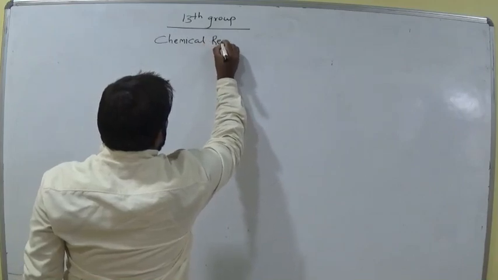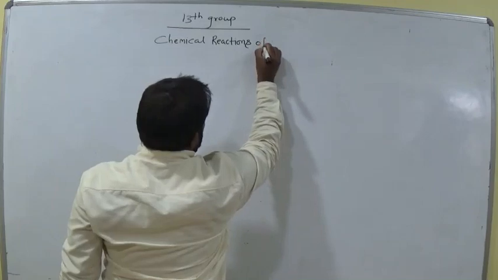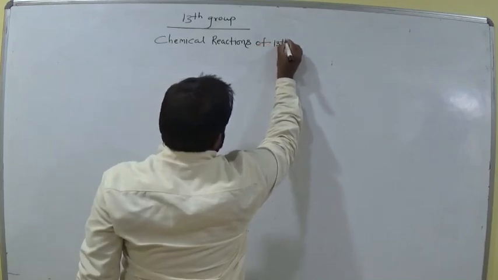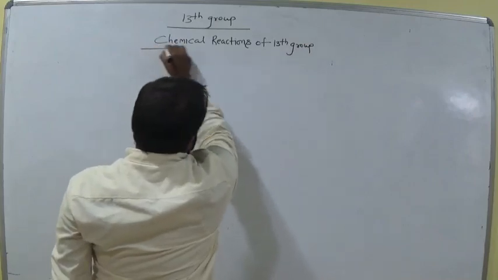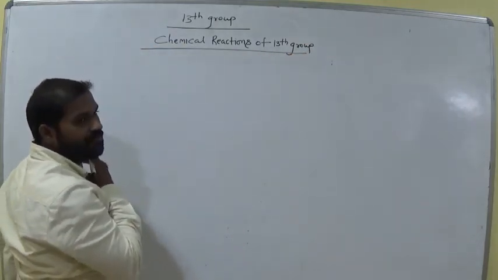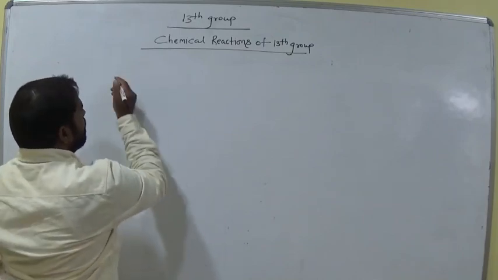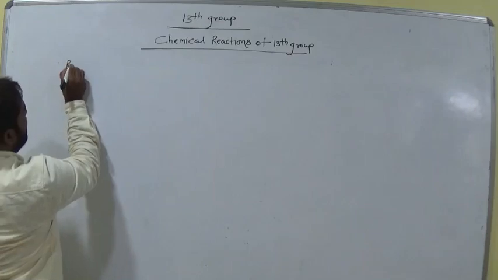Chemical reactions of the 13th group. Let's see. First, reaction with air.